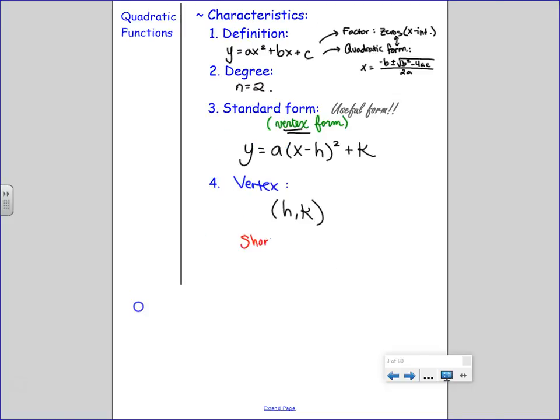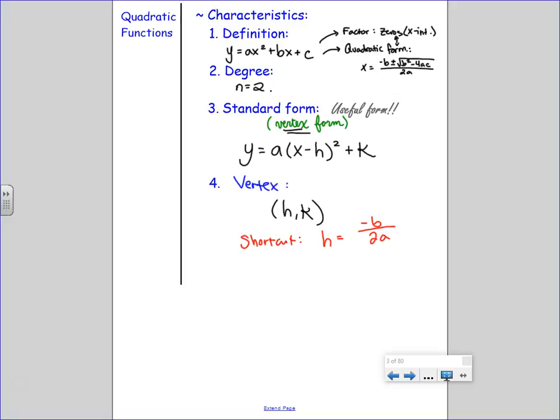I'm not exactly sure it's a shortcut. It is something extra to memorize, so some of you are like, no, I'm not going to do that. But if you want, we can always solve for the h of the vertex with negative b over 2a, without the rest of the quadratic formula. The whole quadratic formula solves for zeros; this solves for the h of the vertex. I could take the definition ax squared plus bx plus c, plug in, and find h using this little baby formula. And if I can find h, what else can I find?